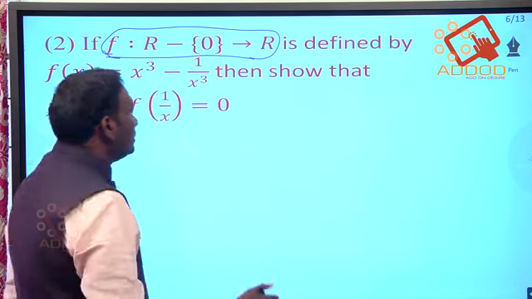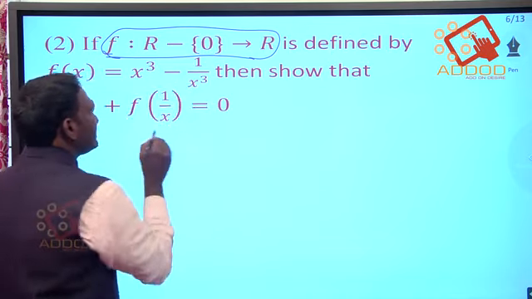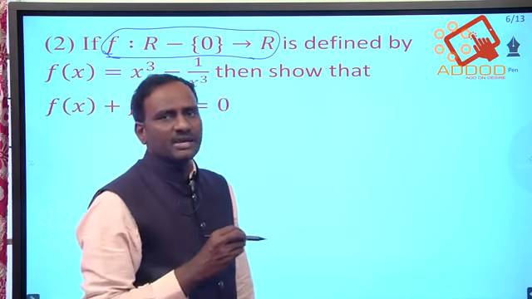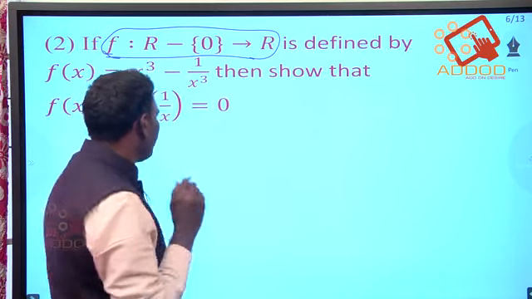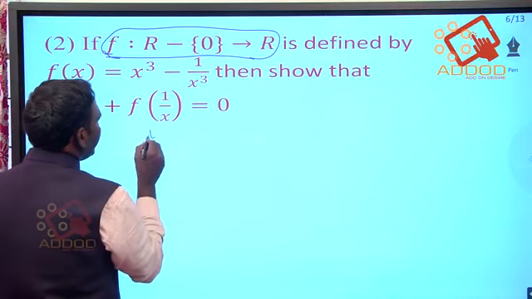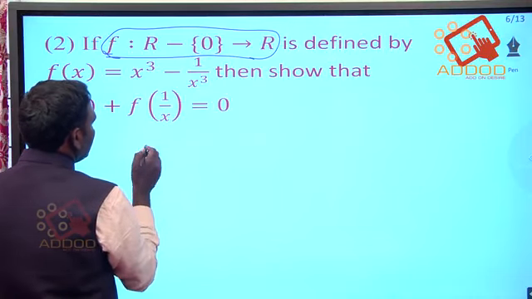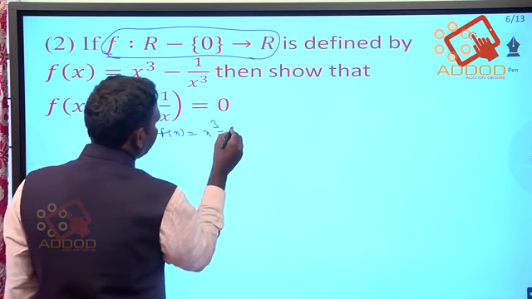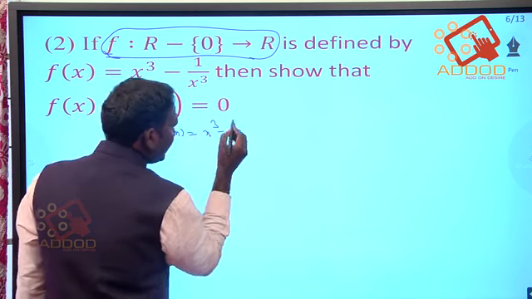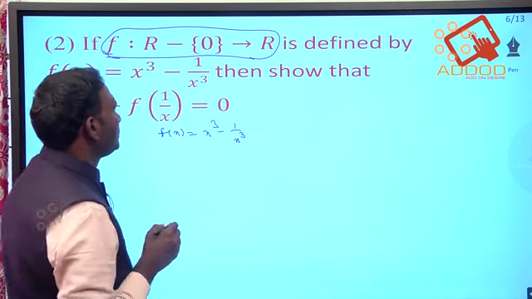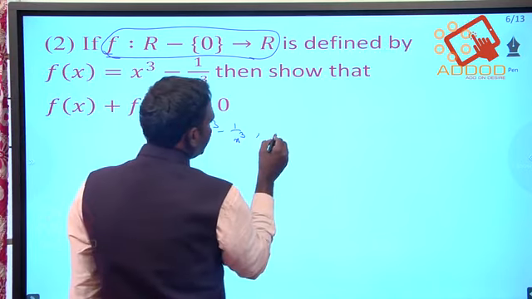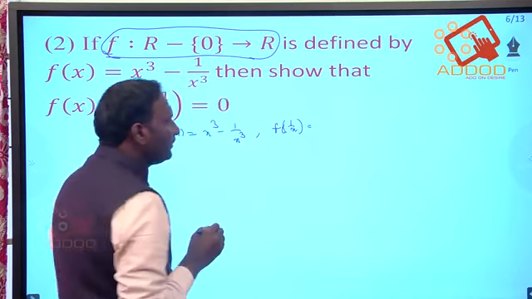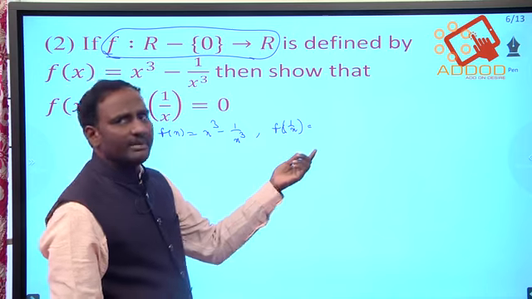Okay, right. Then show that f of x plus f of 1 by x is equal to 0. Now I am taking f of x first, which is the given condition, as it is, without changing: f of x is equal to x cube minus 1 by x cube. Next, f of 1 by x. What is the meaning of f of 1 by x?